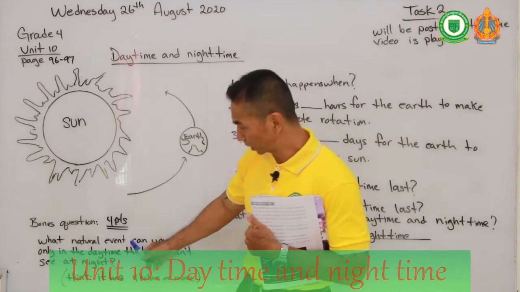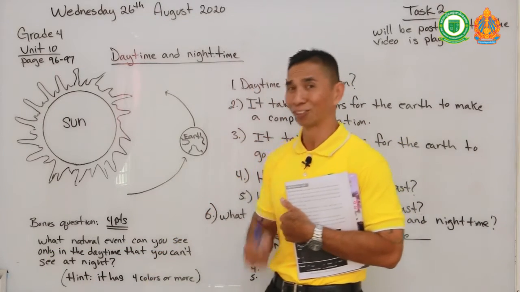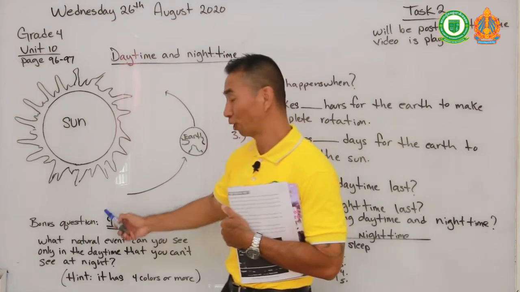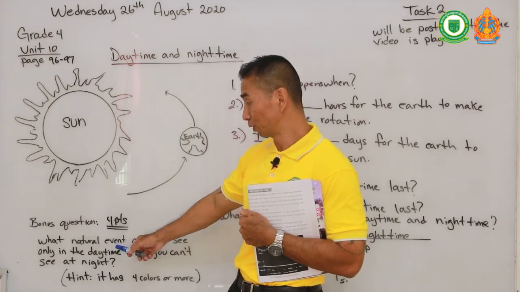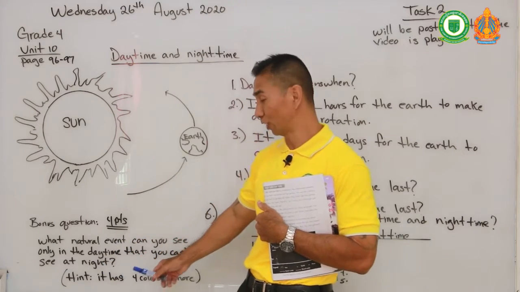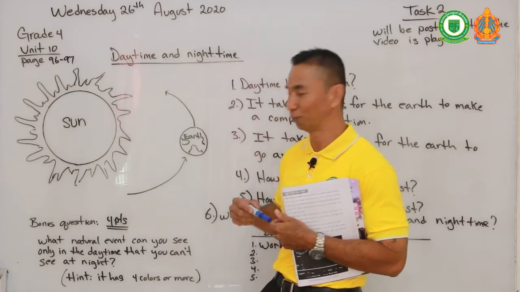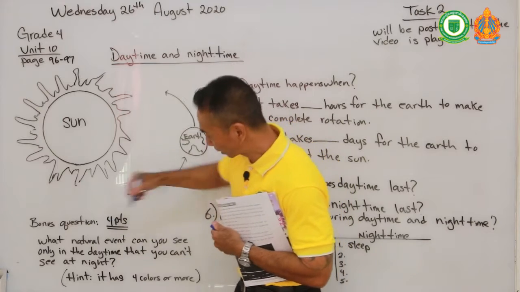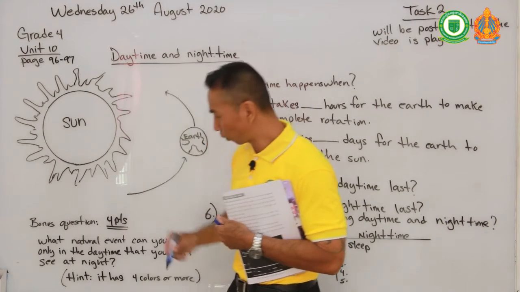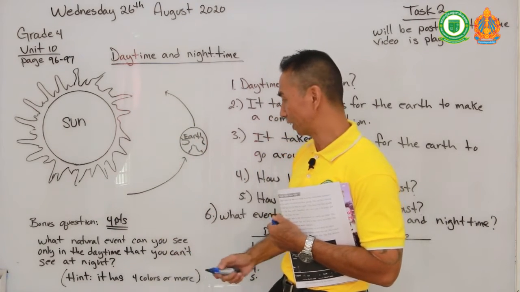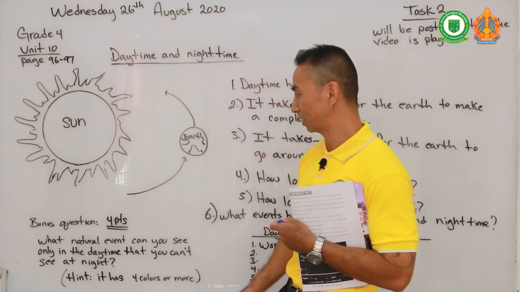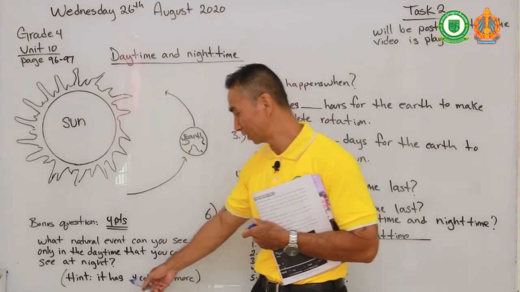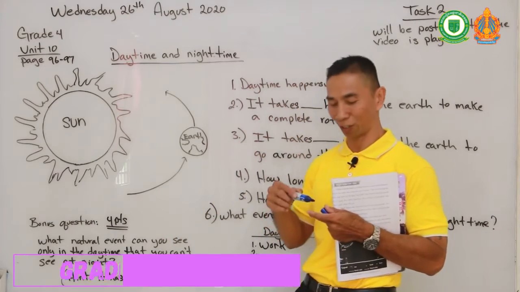Some of you have already answered me these questions. Very good job. You have received 4 points. Some of you are still considering the questions. So you have till the end of our third video to answer me the bonus question. Remember, you receive 4 points for your bonus question. What event can you see only in the daytime that you can't see at night? Remember our hint, it has 4 colors or more.